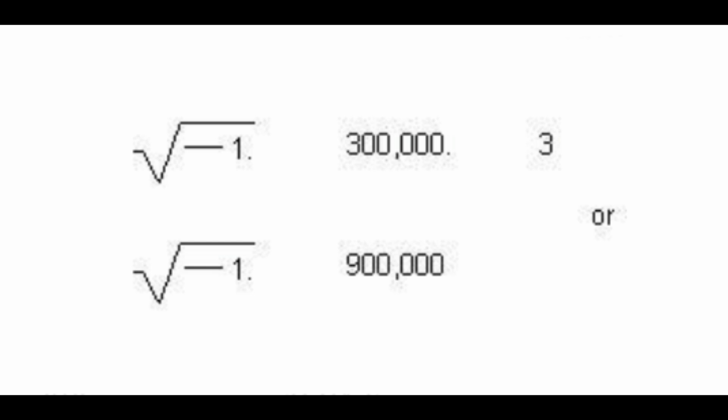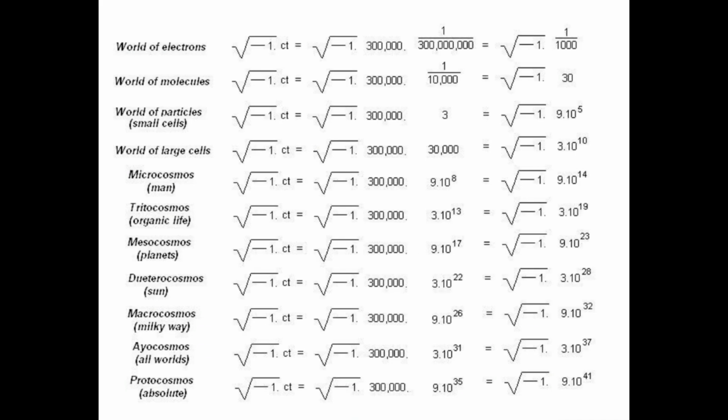Continuing these calculations for the further cosmoses, we can obtain for cells an 11-figure number, showing the distance that light travels in 24 hours. For the microcosmos, a 16-figure number, showing the distance in kilometers that light travels in 80 years. For the tritocosmos, a 20-figure number. For the mesocosmos, a 25-figure number.